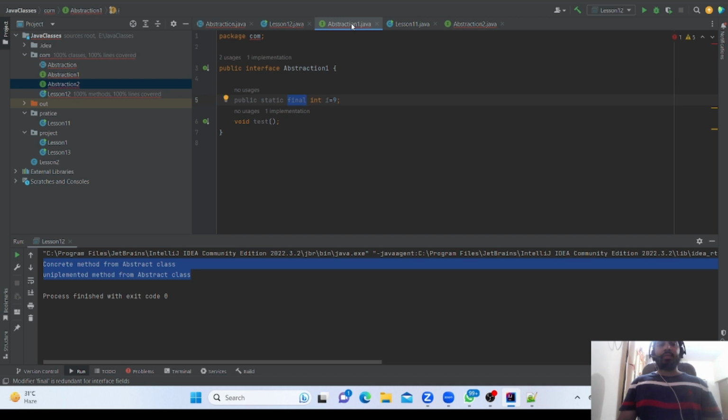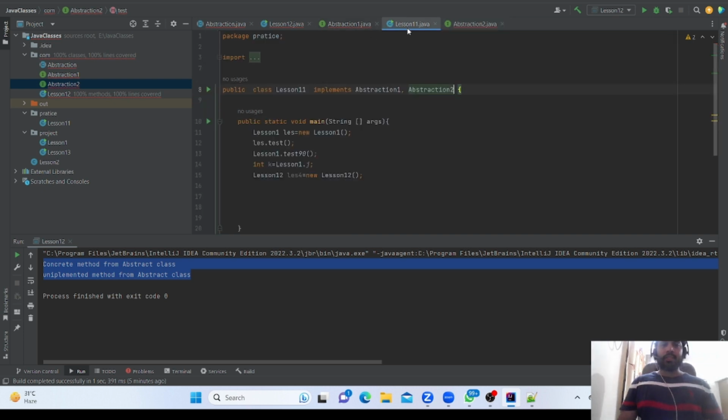Now there is one scenario I was just showing. Suppose I'm writing void test one, and I'm not implementing it.